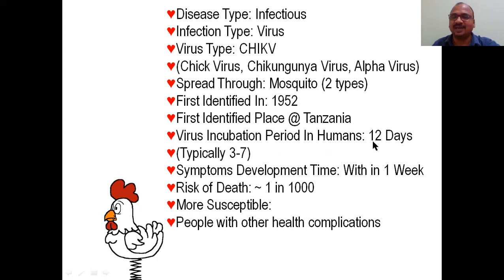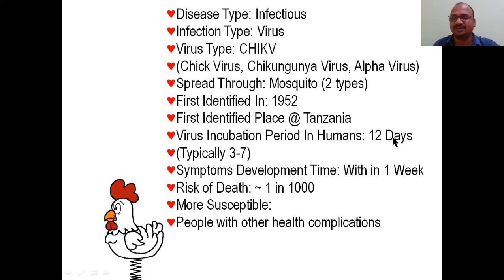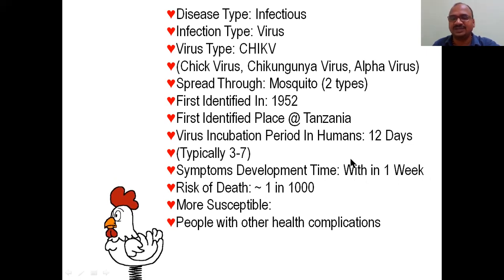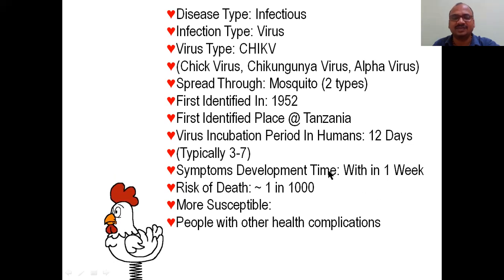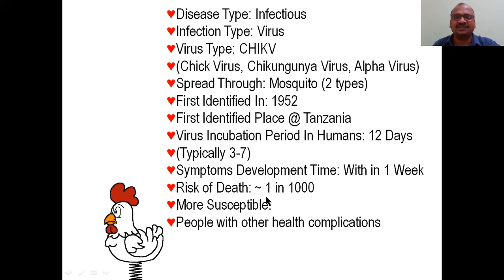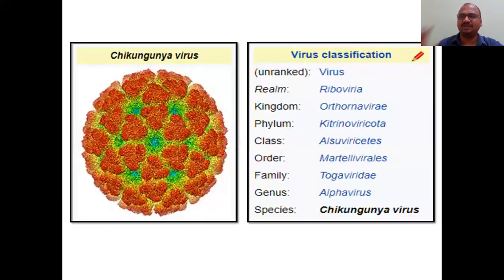The virus incubation period in humans is 12 days, but typically it is 3 to 7 days, what is generally observed practically, but it is usually 12 days. Symptoms will develop within a week. Within a week, one week, like that you can remember. The incubation period is also around one week only. It is a one week disease, keep that in your mind. The risk of death is 1 in 1,000, and it is more dangerous to people who suffer from other complications like BP, sugar, diabetes, whatever it may be, and other health complications like respiratory problems especially.